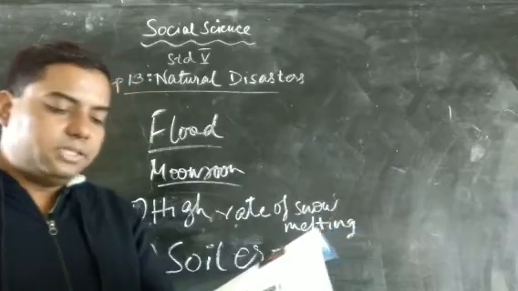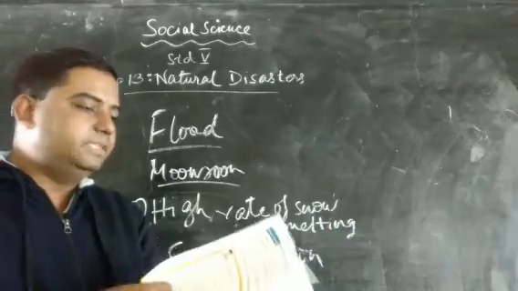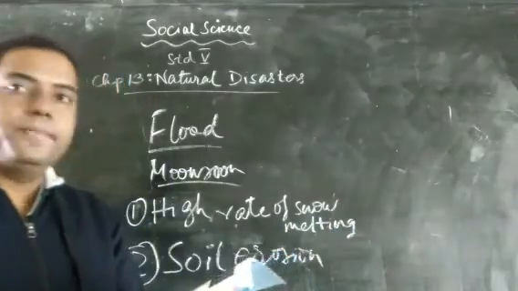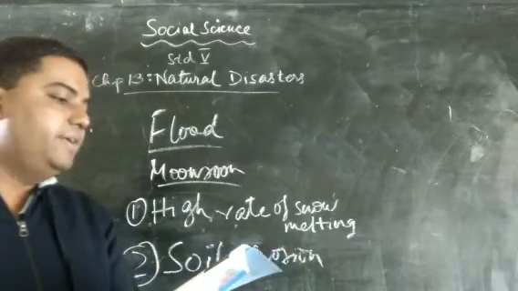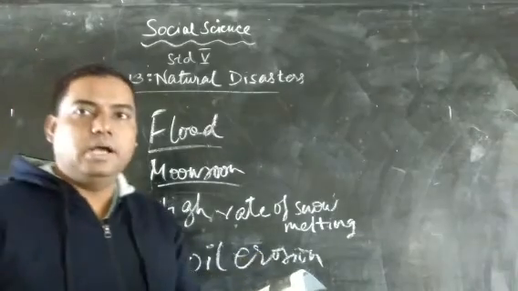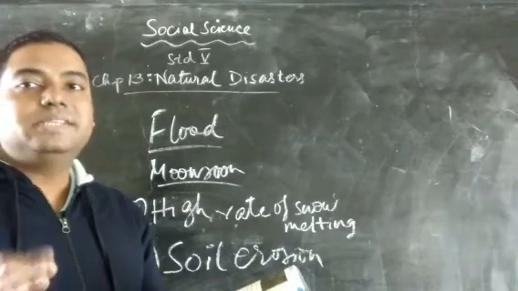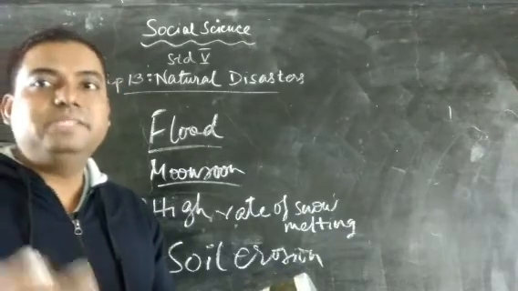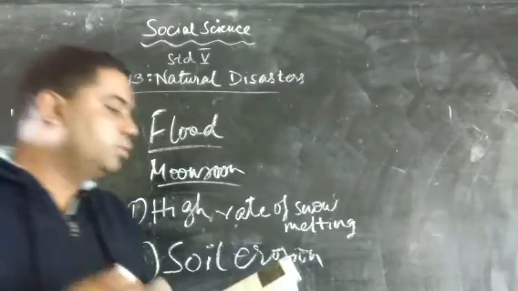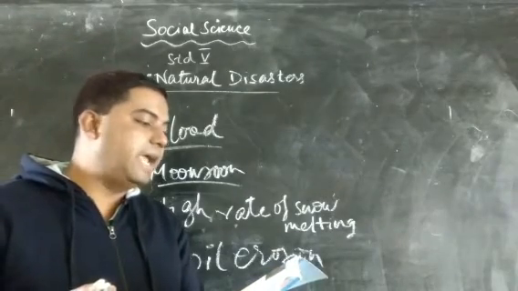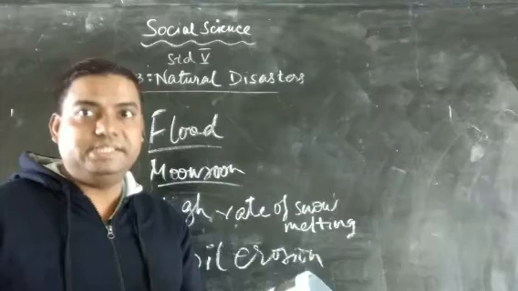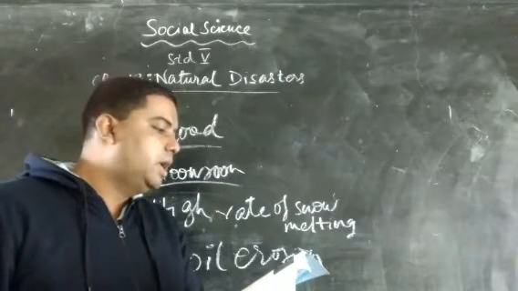In its aftermath, waterborne diseases like cholera, gastroenteritis and hepatitis spread. Now obviously, when the floods are over, they cause huge side effects. Side effects means many types of waterborne diseases like cholera, gastroenteritis and hepatitis. These are the waterborne diseases.